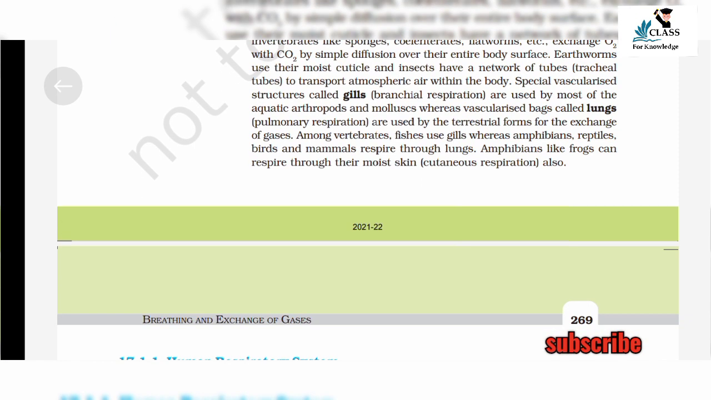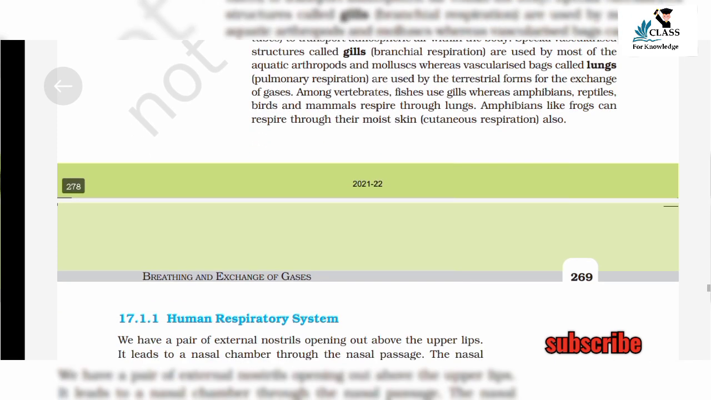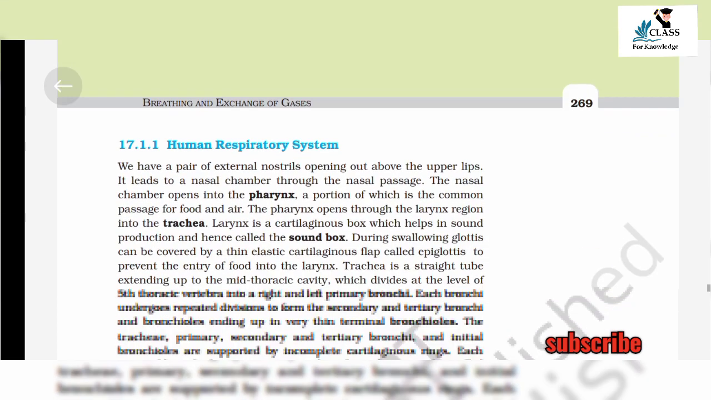Earthworms use their moist cuticle and insects have a network of tubes, tracheal tubes, to transport atmospheric air within the body. Special vascularized structures called gills, branchial respiration, are used by most of the aquatic arthropods and molluscs, whereas vascularized bags called lungs, pulmonary respiration, are used by the terrestrial forms for the exchange of gases. Among vertebrates, fishes use gills, whereas amphibians, reptiles, birds, and mammals respire through lungs. Amphibians like frogs can respire through their moist skin, cutaneous respiration, also.